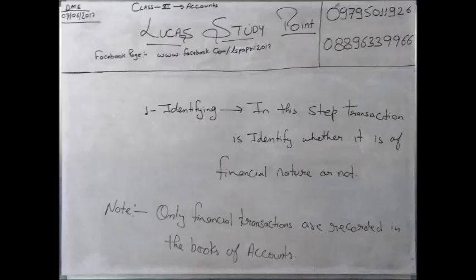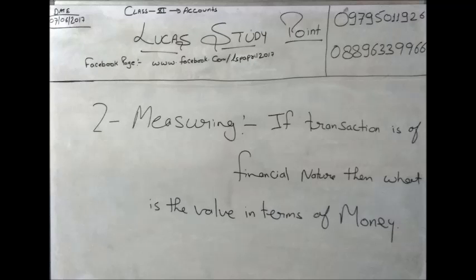First step, identifying. Identifying means we have to identify the given transaction, whether the business transaction is financial or non-financial. If it is non-financial, then we will not record the transaction. If it is financial in nature, then we will record this transaction in the business. Second, measuring. Measuring means if the transaction is identified as financial, then we will measure that transaction in terms of money, meaning how much value it consists of.